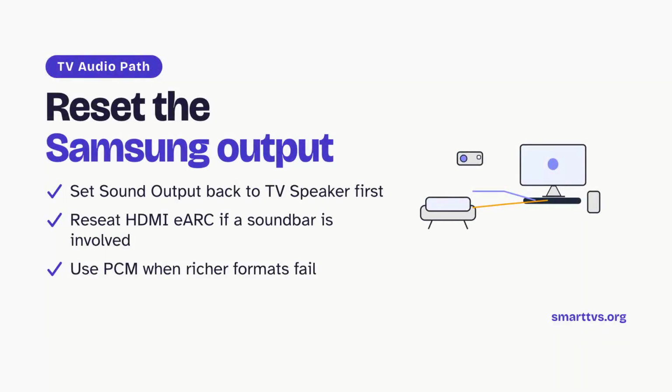On Samsung TVs, send audio back to the built-in TV speaker first. If a soundbar is involved, reseat the ERC cable and restart the handshake. Then switch digital output audio format to PCM when auto or pass-through stays silent.